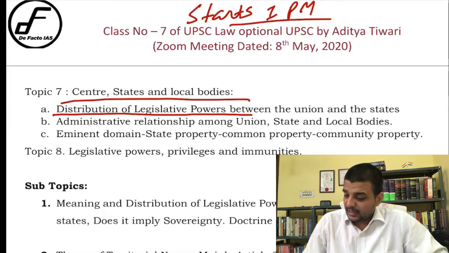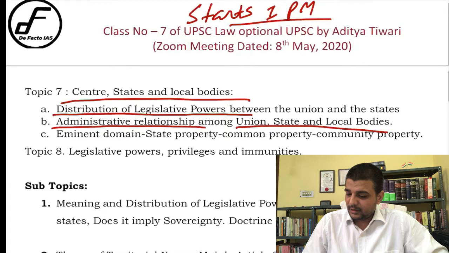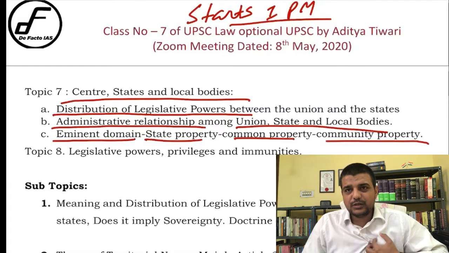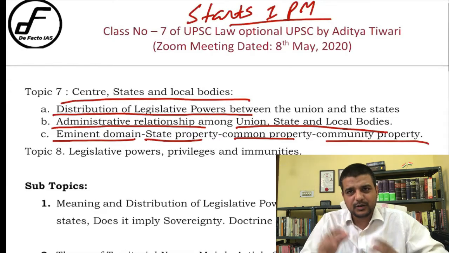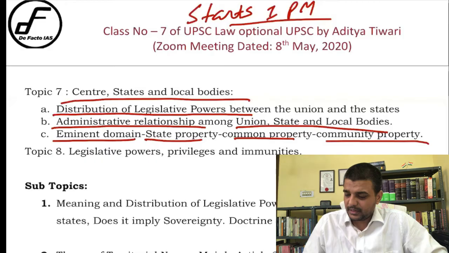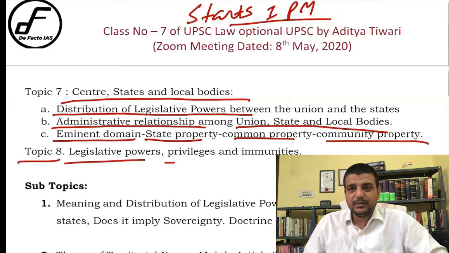Administrative relationship among these three, right? And eminent domain, state property, common property and community property. So these are the subtopics given in topic number 7. Then we have topic number 8, legislative power, privilege and immunities.